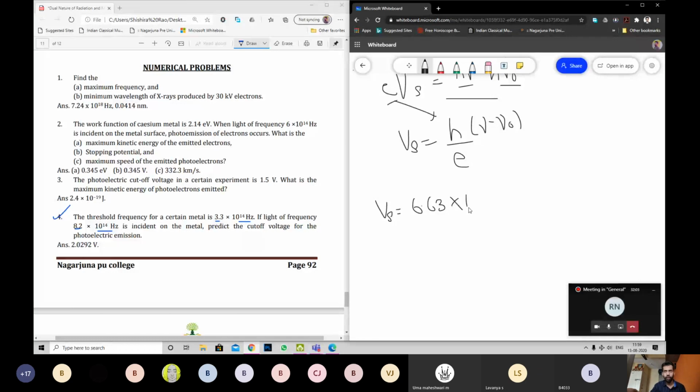Joule second, I'll not write the unit. Into, what is the given frequency? 8.2 into 10 power 14, right? 8.2 into 10 raised to 14 minus threshold frequency 3.3 into 10 power 14. Great. Divided by, what is the charge of an electron? E value.